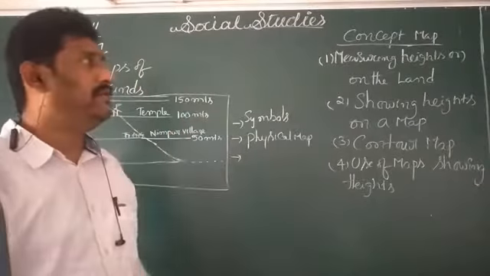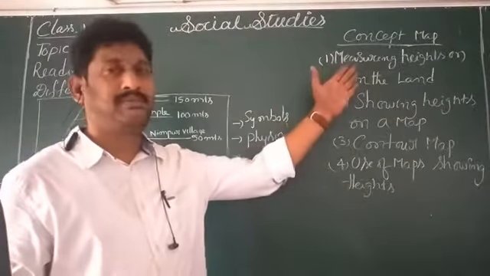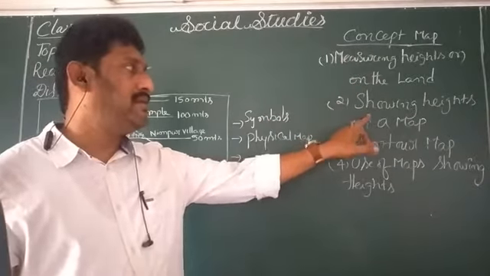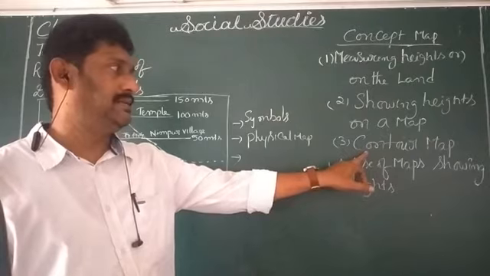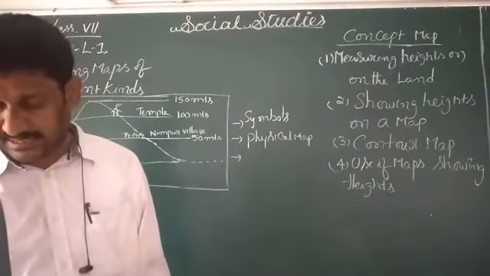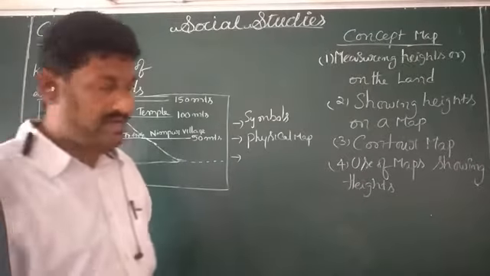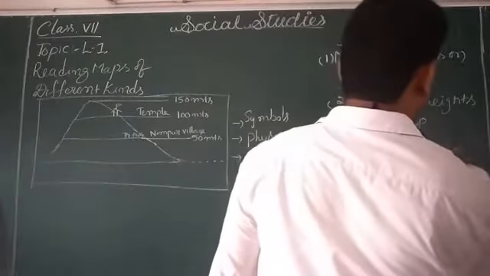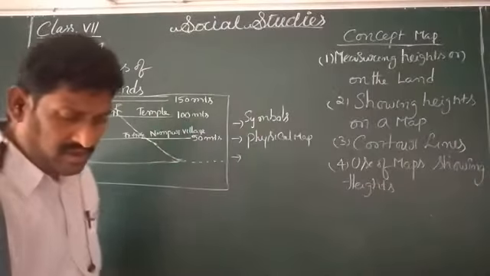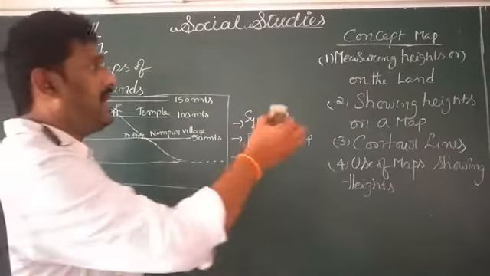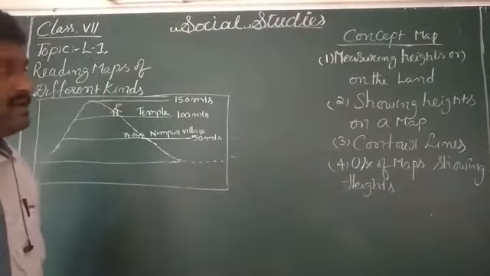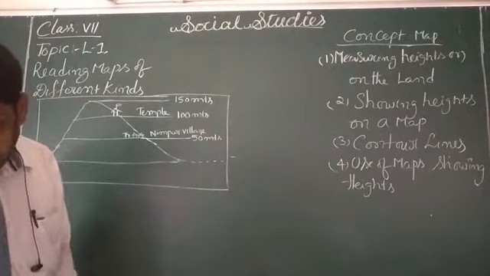Now we will continue the remaining part of the concept map, that is measuring heights on the land and showing heights on a map, contour maps, or use of maps showing heights. Contour lines, we are saying this one, contour lines. Now see, measuring heights on the land. In our textbook, they have given one picture also. Please open your textbook, page number 4.